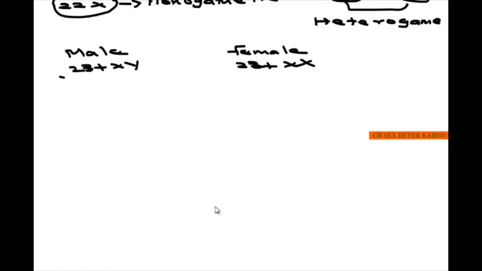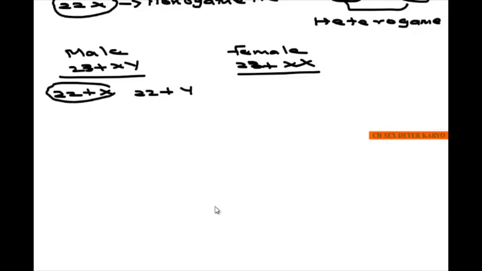Now these will form gametes for their reproduction. The male will have 22 plus X and also another set, 22 plus Y. These are the two gametes, since it is heterogametic.